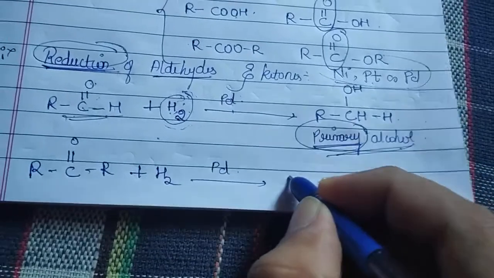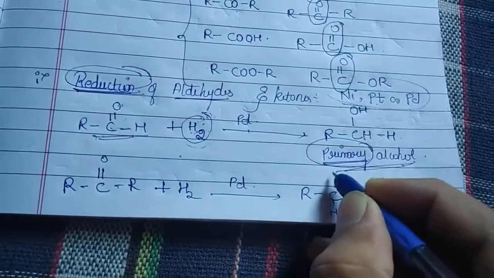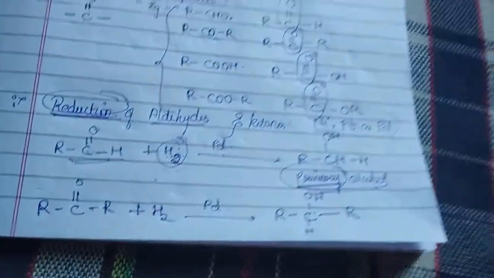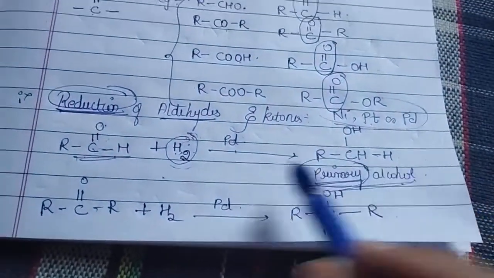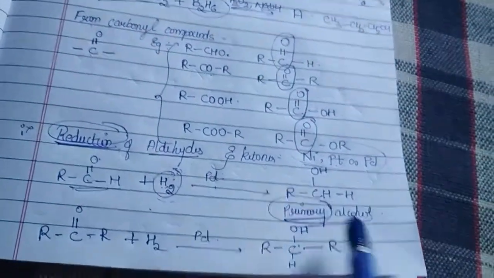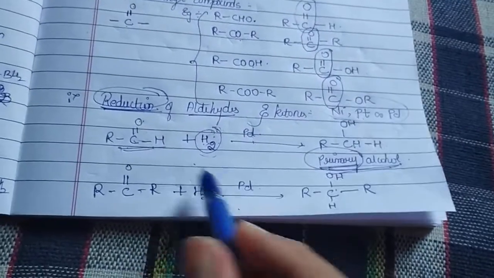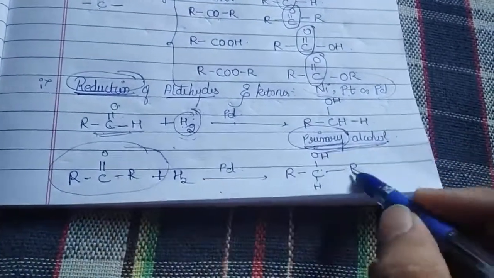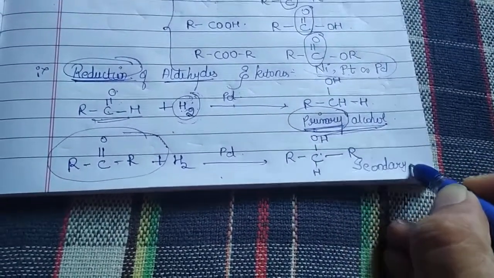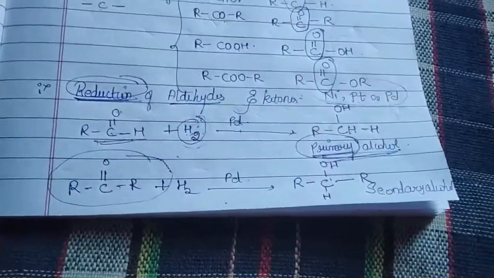So R, C, H, OH and here you are going to get an R. But what is the thing we are noticing over here? When aldehyde was reduced in the presence of hydrogen and palladium catalyst, we got a primary alcohol. But when the same reaction was carried out using a ketone, what are we getting? Yes, the secondary alcohol. So this is the reason why I was stressing the primary part. Very important concept.